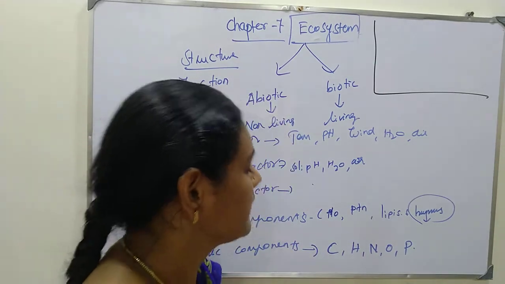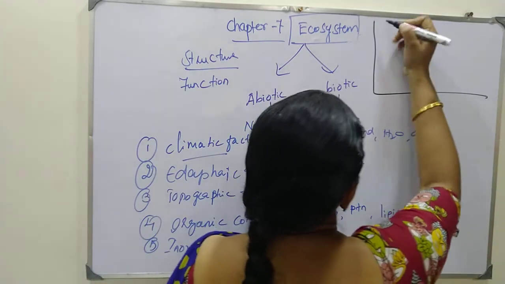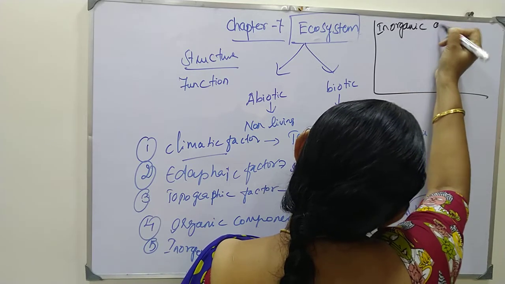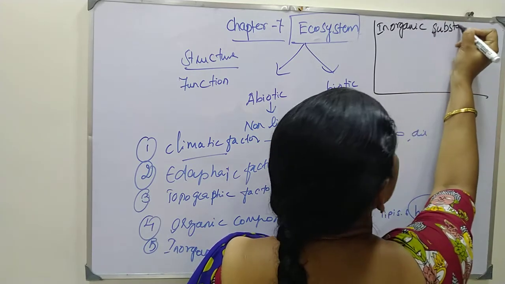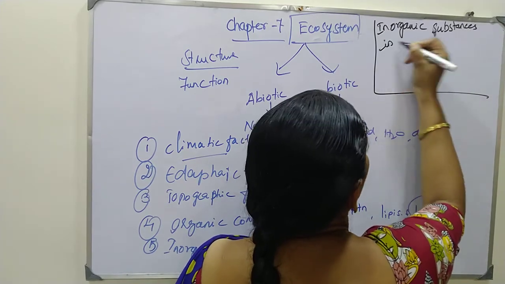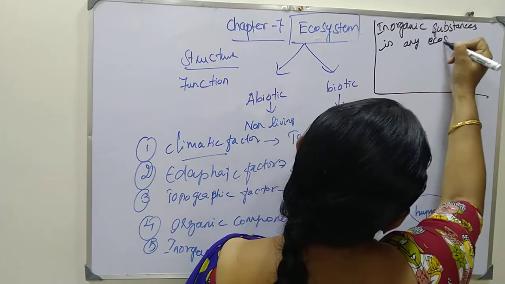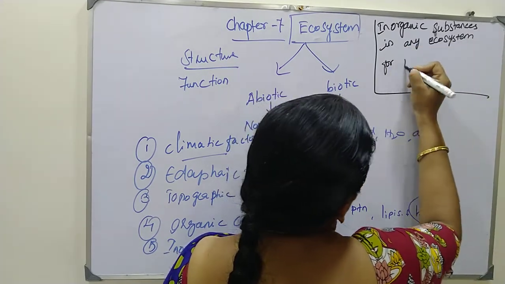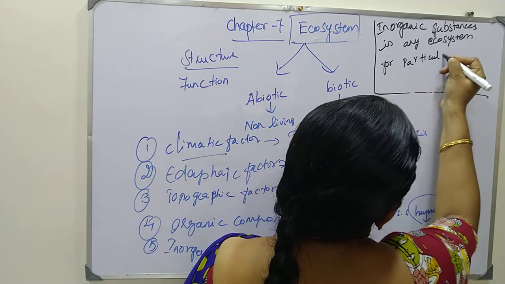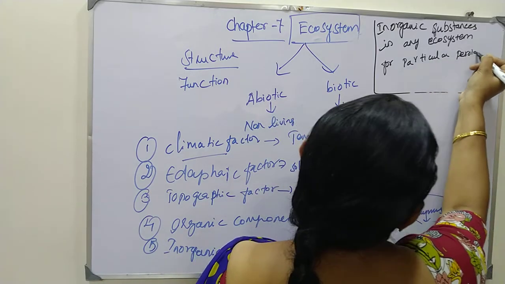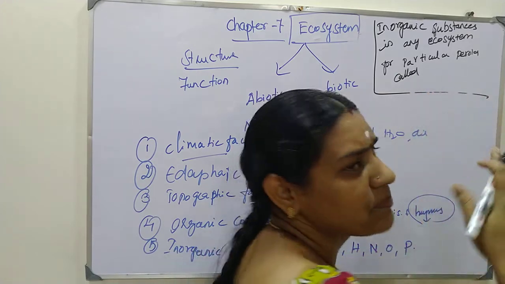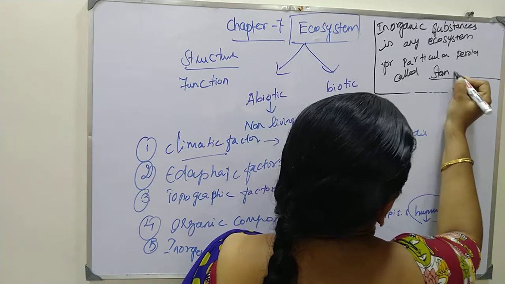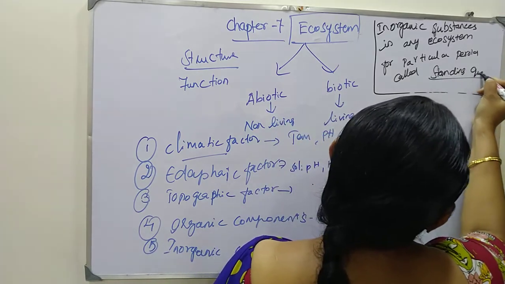standing quality. The meaning of that: if inorganic substances in any ecosystem exist for a particular period, that is called standing quality, or standing state.